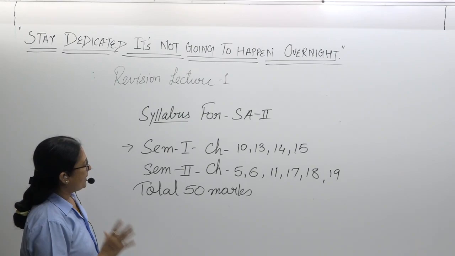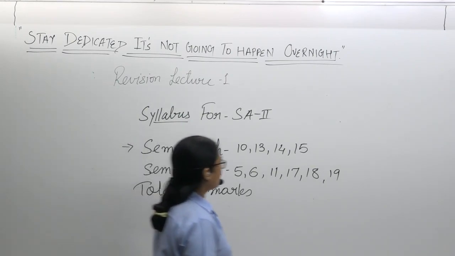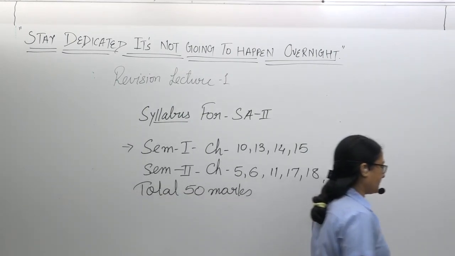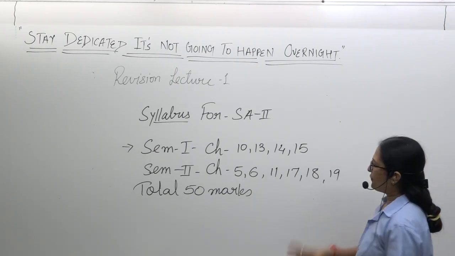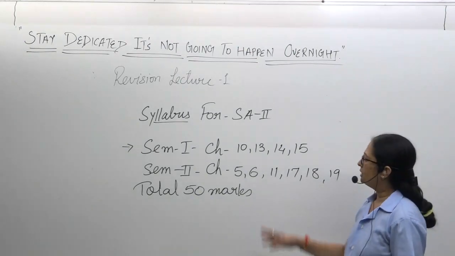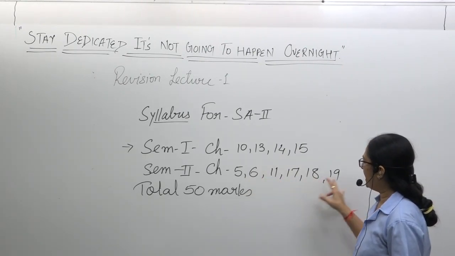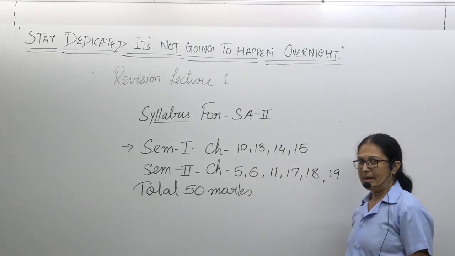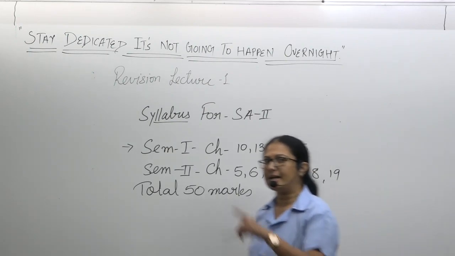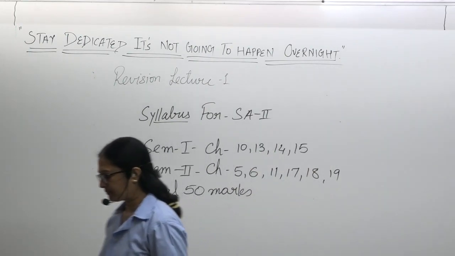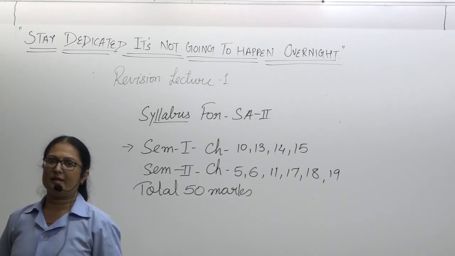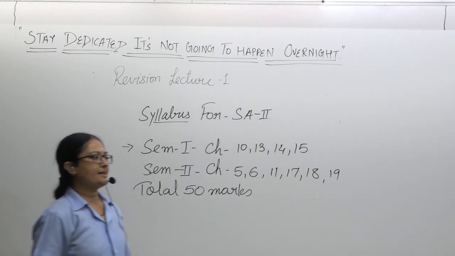From SEM 1, chapter numbers 10, 13, 14, 15. From semester 2, chapter numbers 5, 6, 11, 17, 18, 19. The paper style will be the same as the SA1 exam.